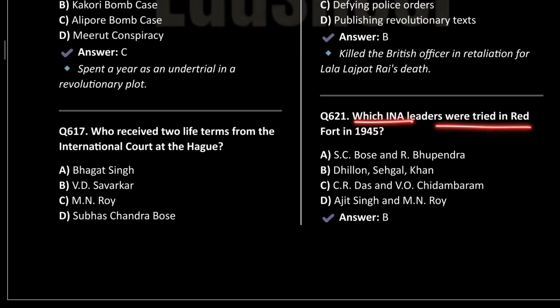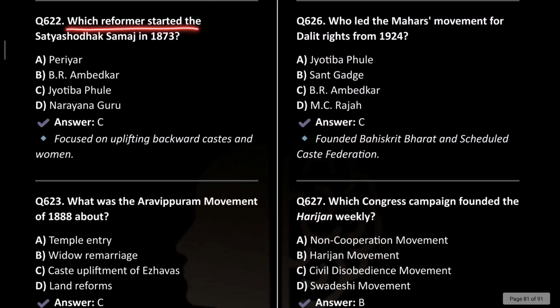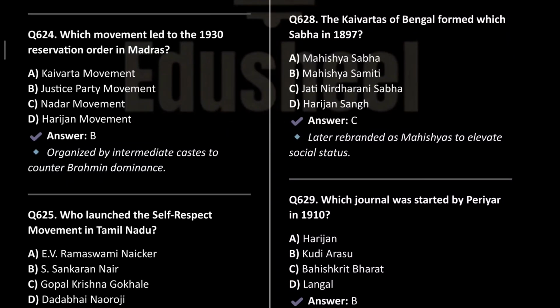Which INA leaders were tried in the Red Fort in 1945? This was Dhillon, Sehgal and Khan. Which reformer started the Satyashodhak Samaj in 1873? This is Jyotiba Phule. What was the Aravipuram movement of 1888 about? It was about the caste upliftment of Ezhavas. Which movement led to the 1930 reservation order in Madras? This is the Justice Party movement.